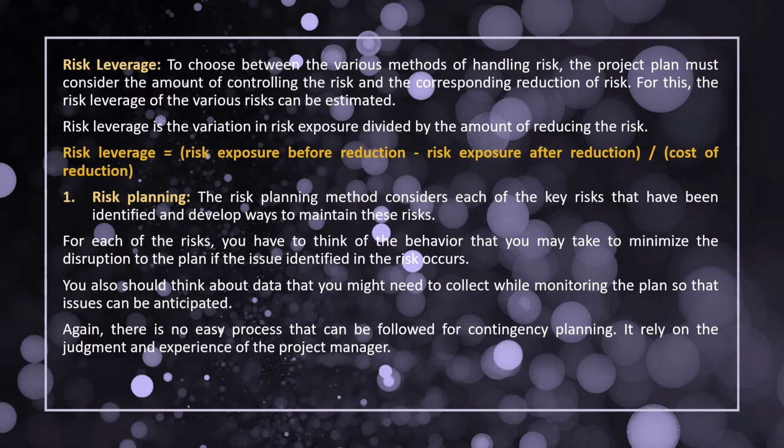Next is risk planning. This method considers each key risk we have identified and how to maintain these risks. For each of the risks, we have to think of the behavior, I mean how to minimize that and how to identify that risk. We should also think about what we should collect while monitoring our planning itself. We can collect those risks. If there is no easy process to follow, we can rely on the judgment and experience of the project manager.